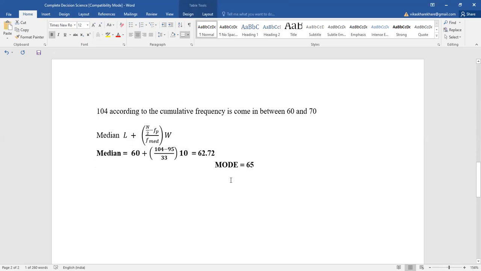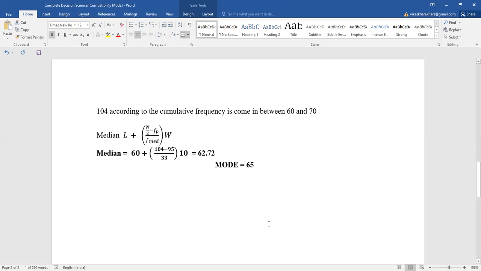After that, we identify the value of mode. In that case, the value of mode is the class midpoint of the modal class. In the given example, the modal class is 60 to 70. So the average, or the midpoint, of 60 and 70 is 65. So for the group data, the value of mode is equal to 65.